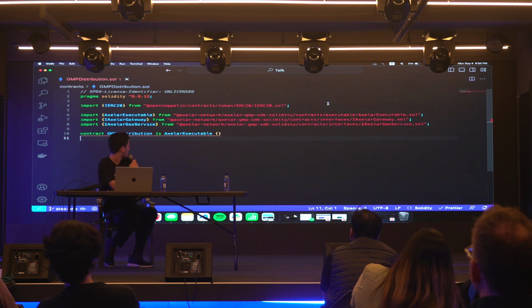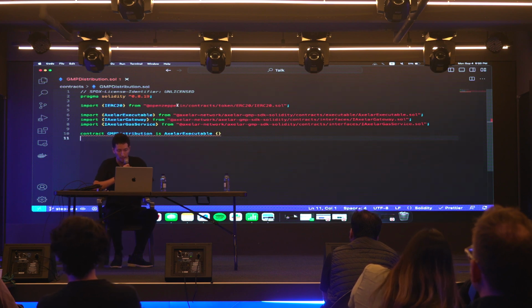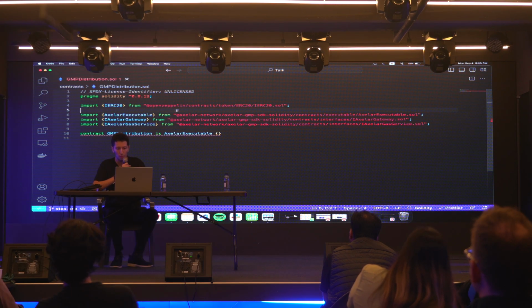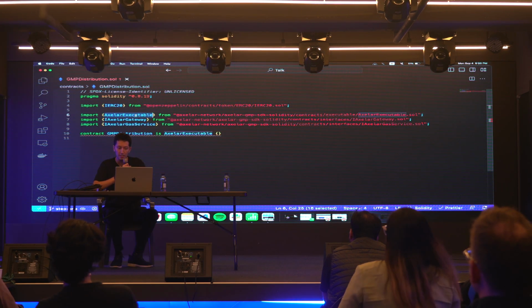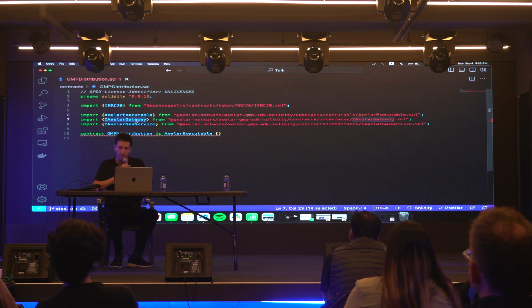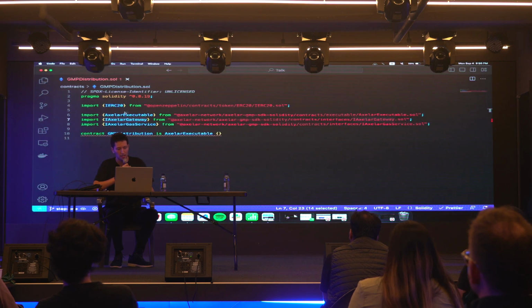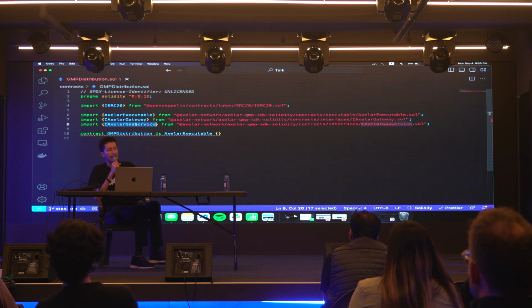So here we're going to write out the contract very quickly that basically will describe sending an ERC20 token from one contract to another. At the very beginning, standard stuff, we're importing our ERC20 interface from OpenZeppelin. We then import our Axelar executable, which I will come back to later. We then import our gateway contract. Does anyone remember what that is? That is this guy here that we were just talking about. It's what exposes the functions that we need to trigger an interchain transaction. So we import the interface for that. And then we import the interface for the gas service.